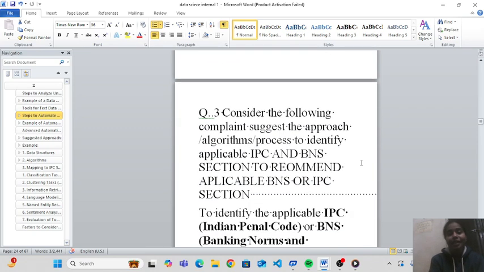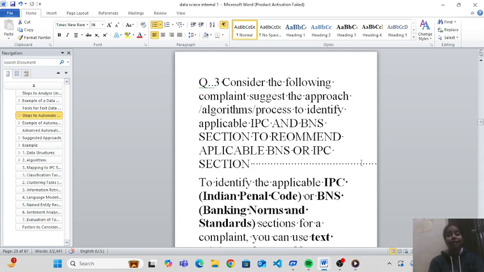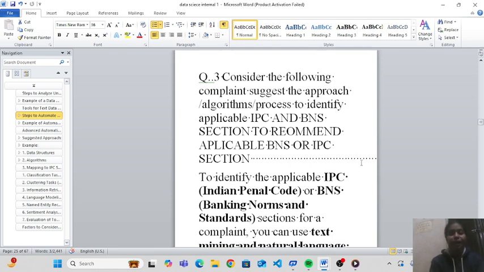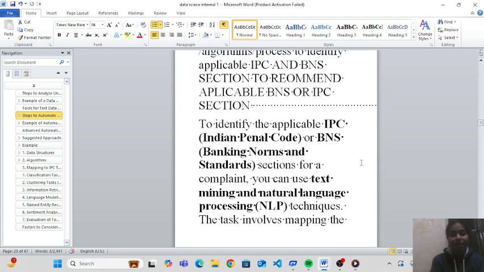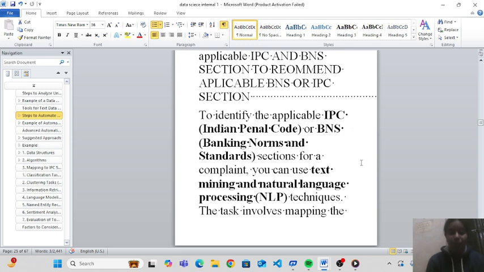In the question third, consider the following complaint, suggest the approach and algorithm process to identify applicable IPC and BNS, which means Indian Penal Code and Bharatiya Nyaya Sanhita, sections, and recommend applicable BNS or IPC sections. To identify the applicable IPC or BNS sections for a complaint, you can use text mining and natural language processing. In this question, we use two methods: text mining and natural language processing techniques.